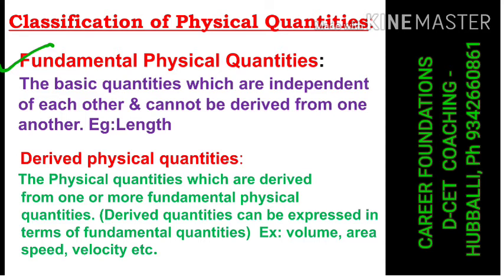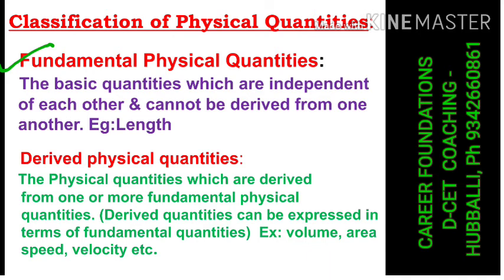The basic quantities which are independent of each other, which cannot be derived from one another. For example, mass cannot be derived or explained in terms of other physical quantities. Mass remains as mass only. Time is time. Time cannot be expressed in terms of other physical quantities.